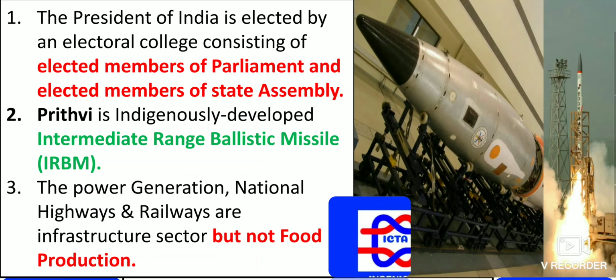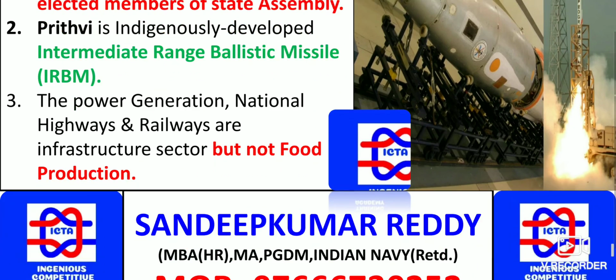Power generation, national highways and railways are all infrastructure sector, but not food production. This is what is to be remembered.